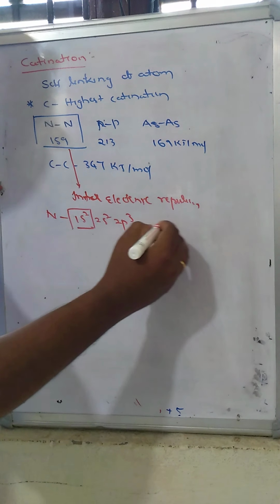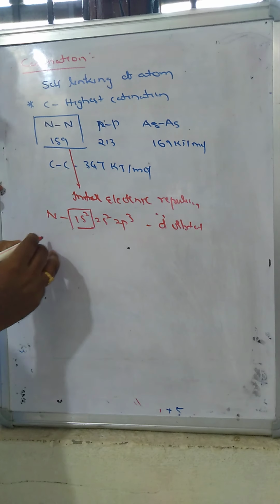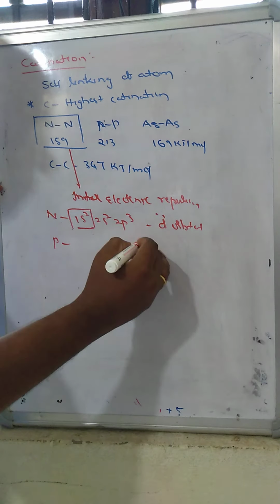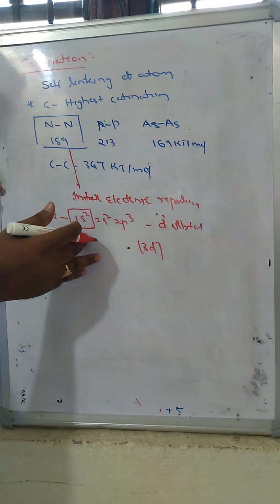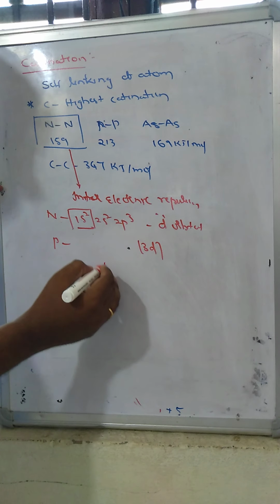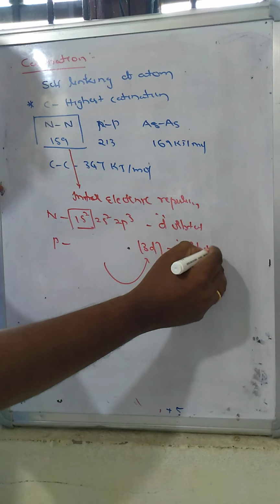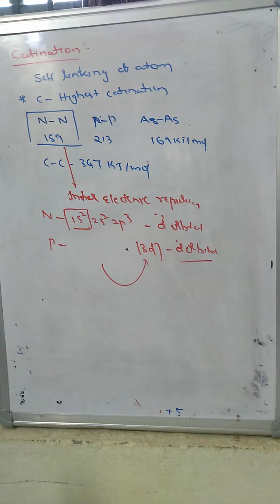There are no d orbitals present in nitrogen. But for phosphorus, there are 3d orbitals. So any electrons can be excited into d orbitals, so there is less inter-electronic repulsion. That's why they have more bond dissociation energy. This is the catenation capacity of the atom.